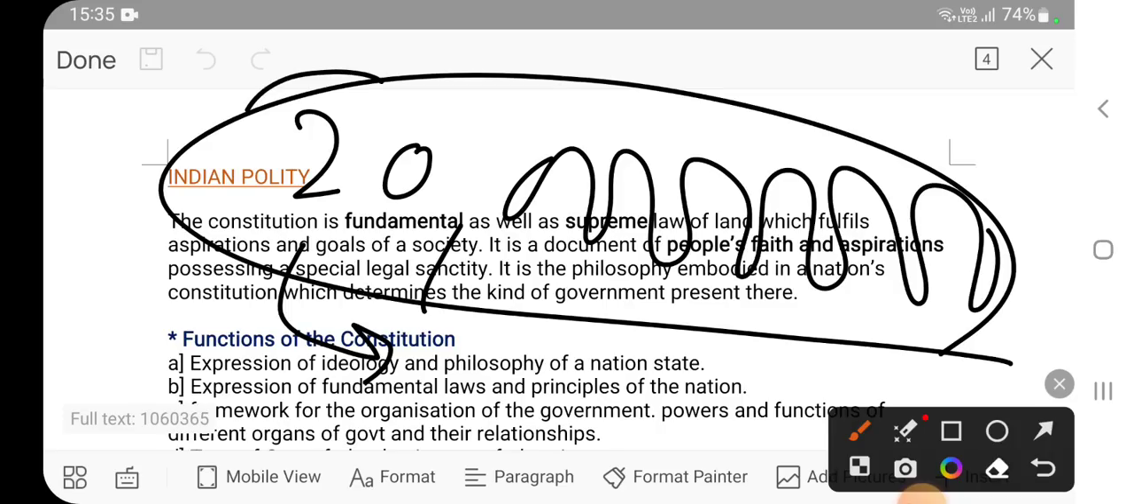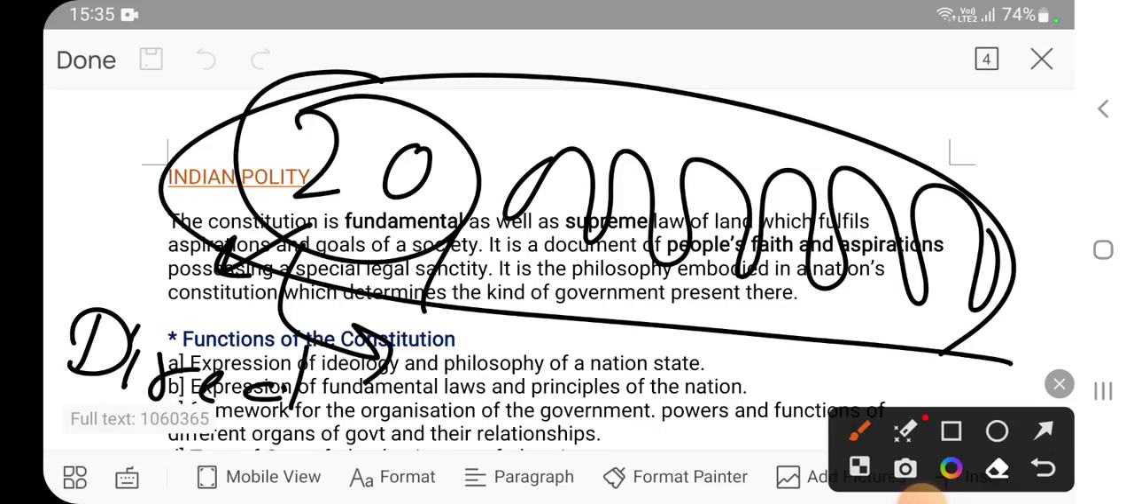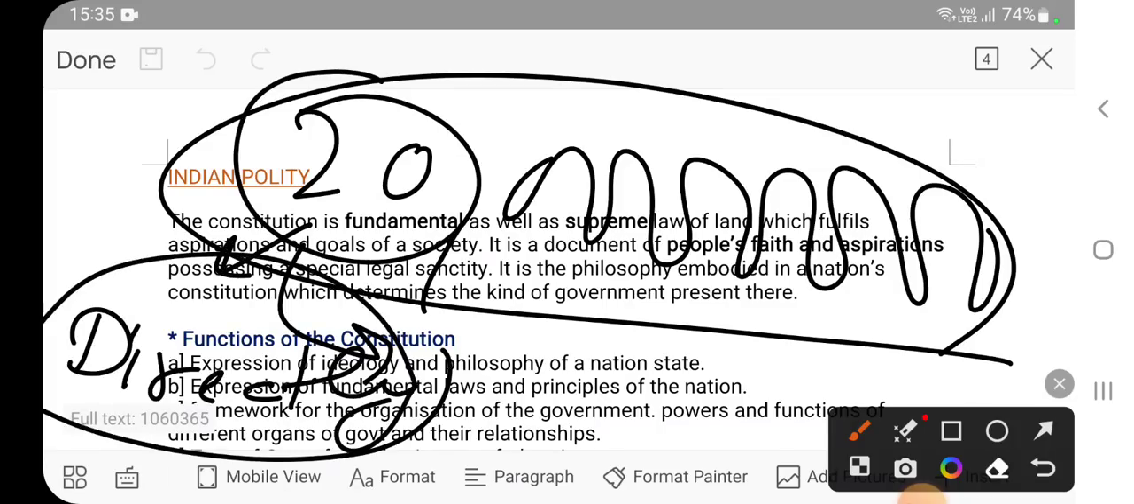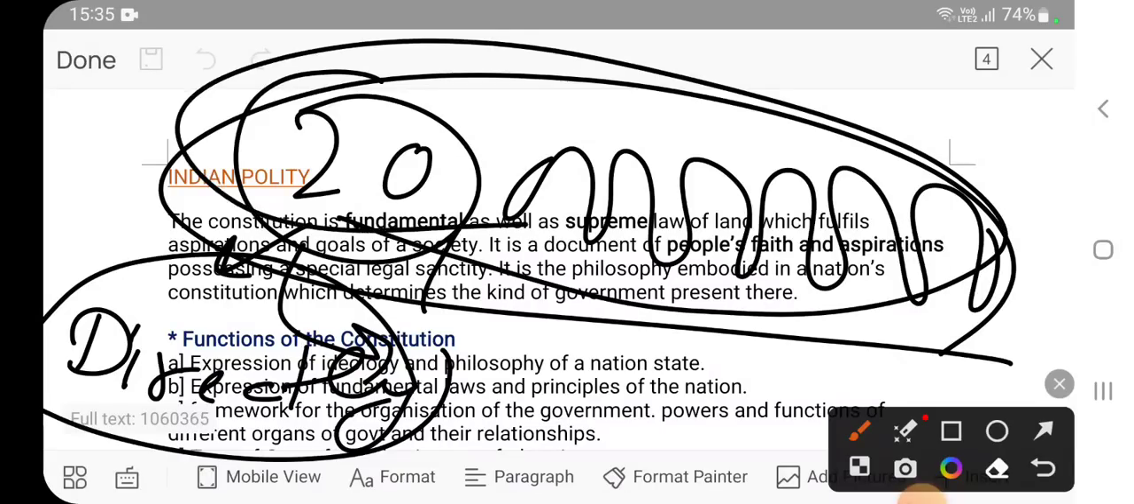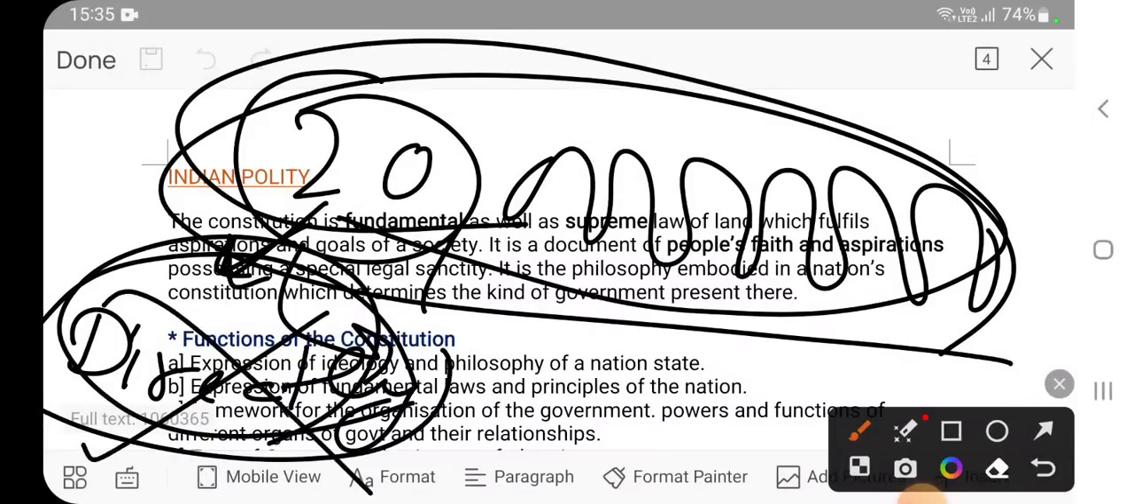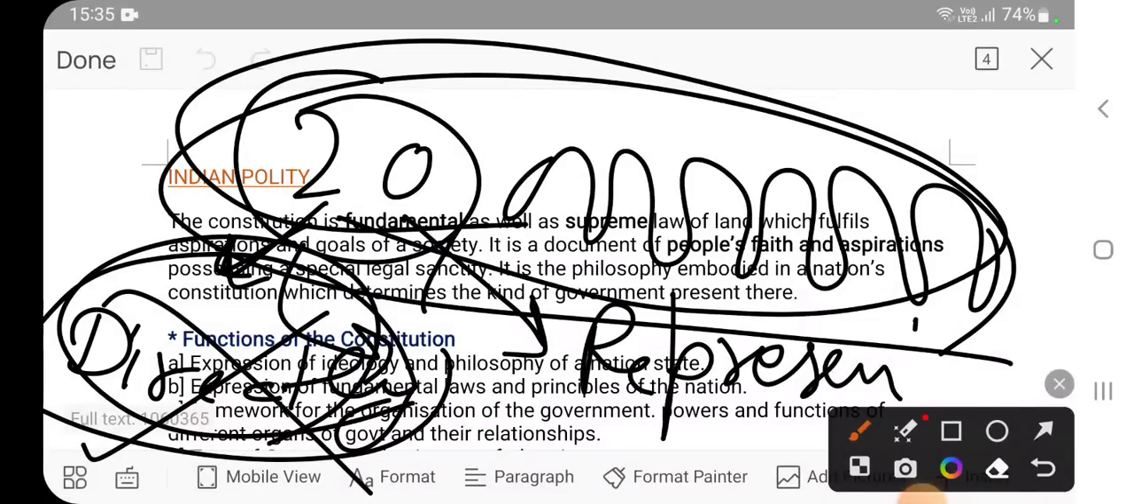When there were only 20 people, they were directly participating. But now the number has increased to, let's say, 20 crore. Now they cannot directly participate. So there are other ways. One of them is representative.